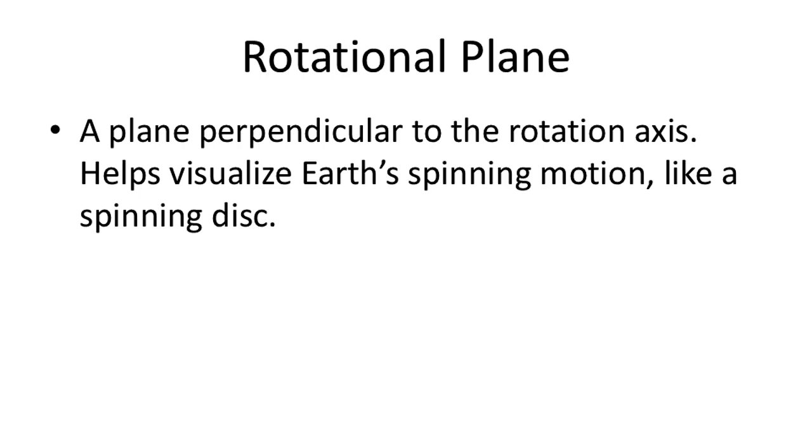Orbital plane. The orbital plane, also known as the plane of the ecliptic, is the two-dimensional surface formed by Earth's orbit around the Sun. It can be visualized as a flat sheet in which Earth moves in an elliptical path. This plane is important in understanding how the Earth's tilt causes different hemispheres to receive varying amounts of sunlight during the year, thereby producing the seasons.